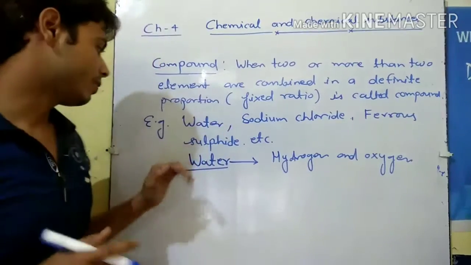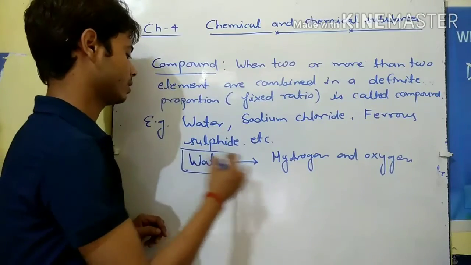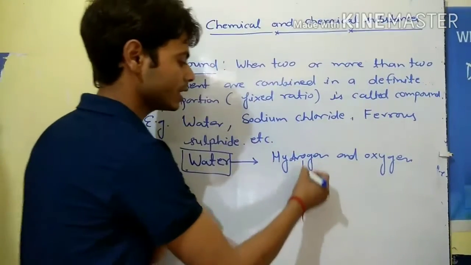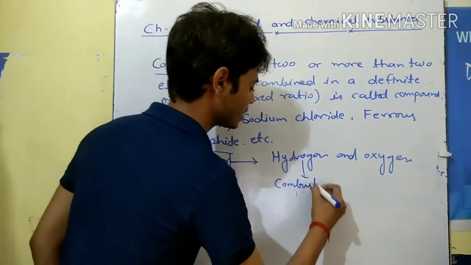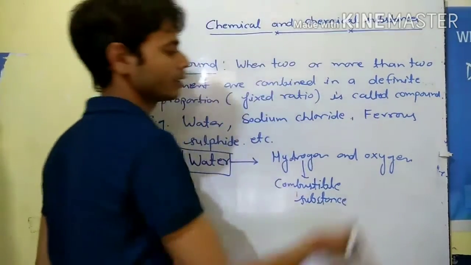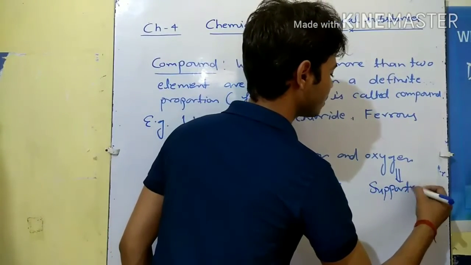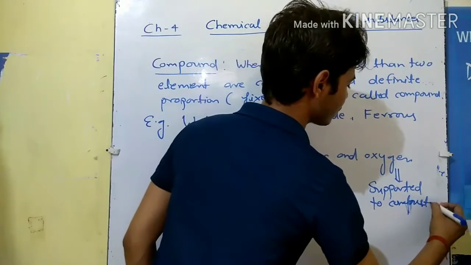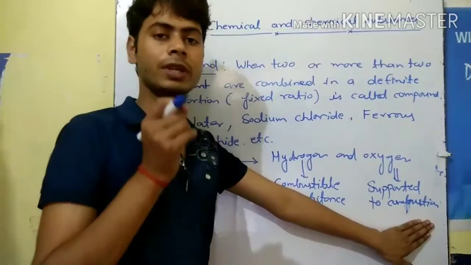Now if we take water, the property of water is different from hydrogen and oxygen. Hydrogen is a combustible substance, and oxygen supports combustion.